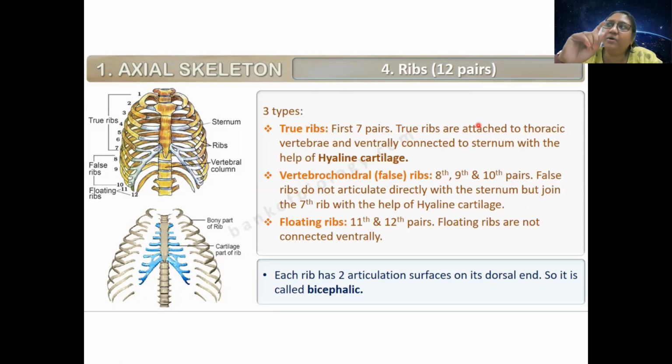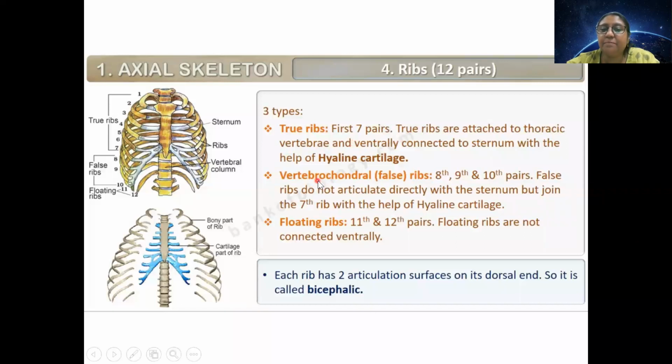Always remember, the number of thoracic vertebrae is 12. What we studied, the number of cervical, thoracic, lumbar, sacral and coccygeal, what is the number? 7, 12, 5, 1, 1. Very good. So the true ribs, first 7 pairs, are connected to the first 7 thoracic vertebrae.